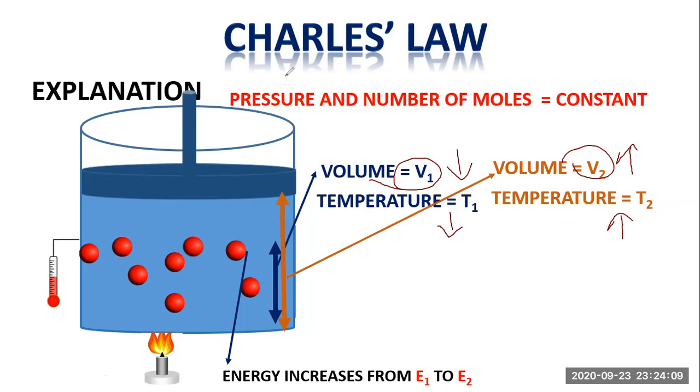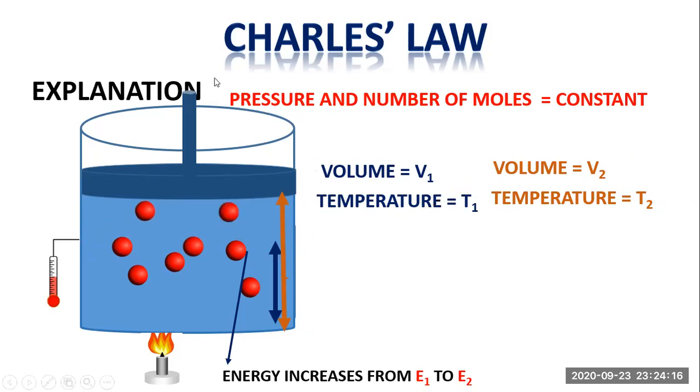So if we write the mathematical expression for the initial and final state of the system, then we can say that if this is the initial state of the system and this is the final state of the system, then the mathematical expression of the Charles's law could be written as,